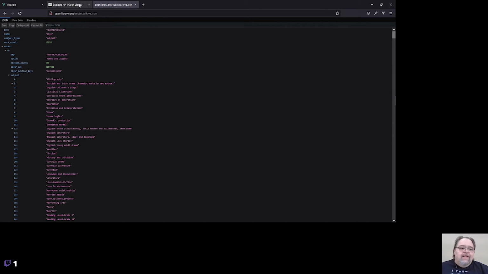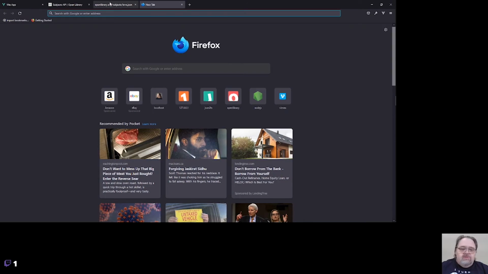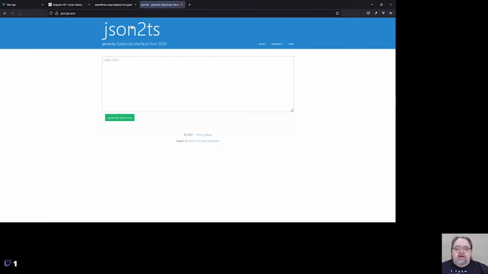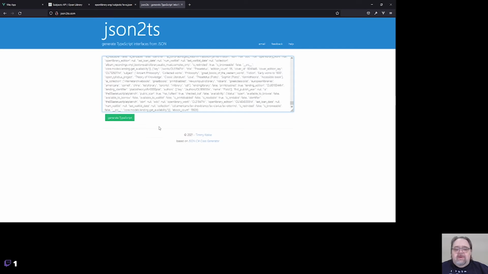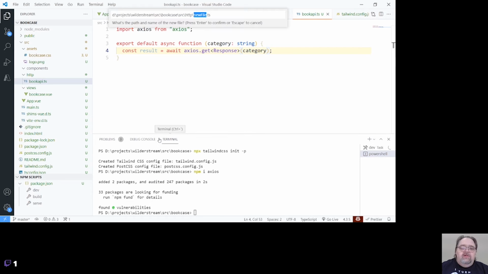And so I'm going to go ahead and grab that raw data, the whole return, and I'm going to use JSON to ts.com, which is sort of not my little secret, but this is going to look at this type and infer interfaces for all the return types. We can see there's only a couple actually here. So I'm going to copy all of this and I'm going to create a new file called models.